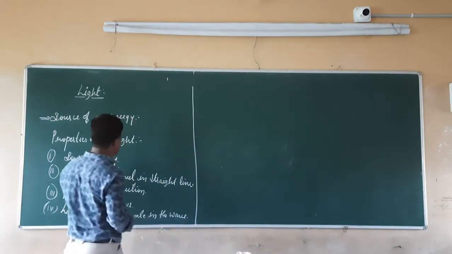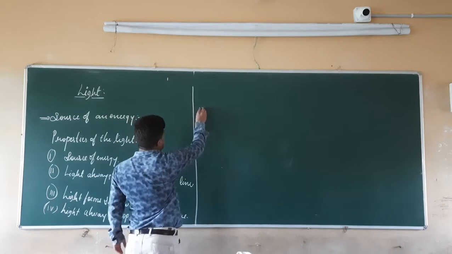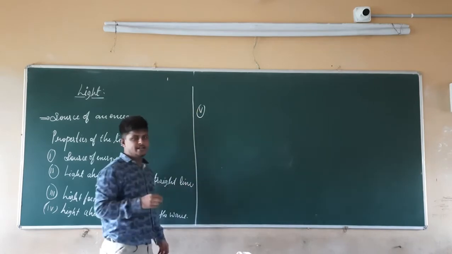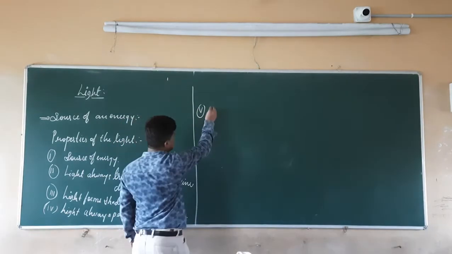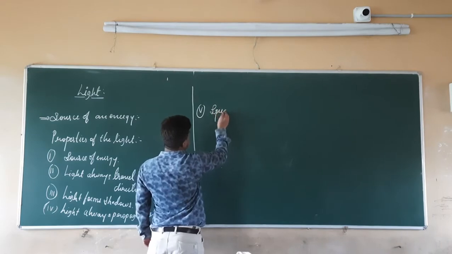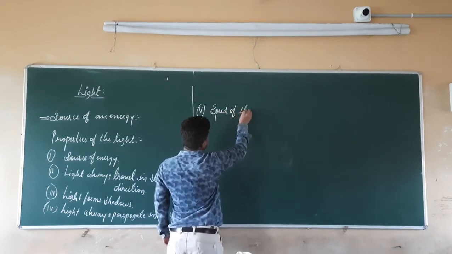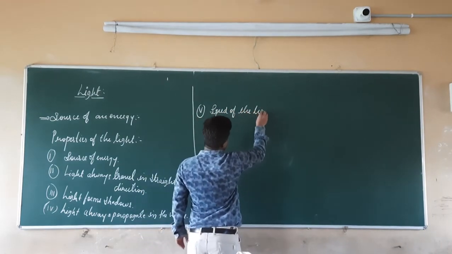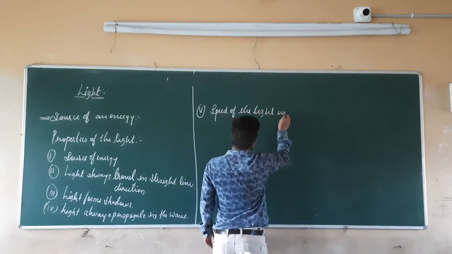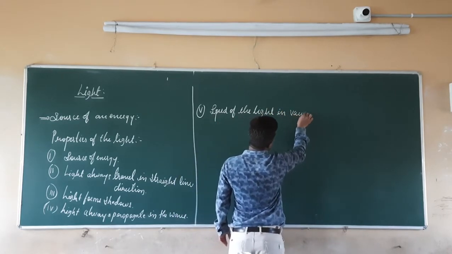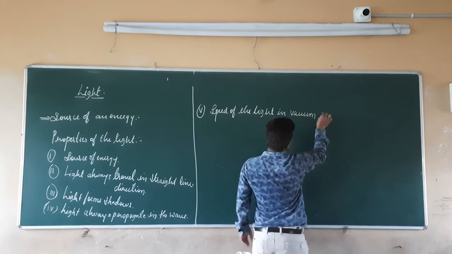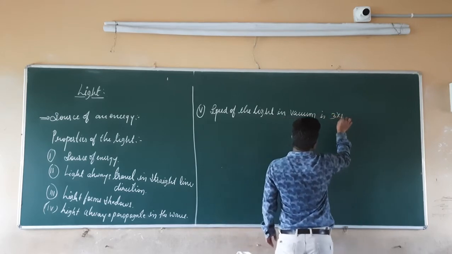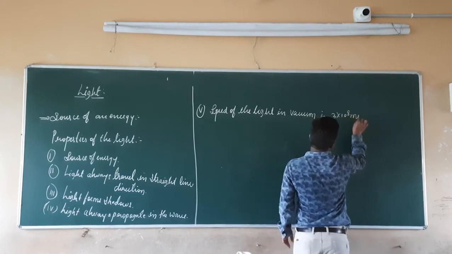The next property of the light is that the speed of the light in vacuum is equal to 3 into 10 raised to 8 meter per second. Speed of the light in vacuum is 3 into 10 raised to 8 meter per second.